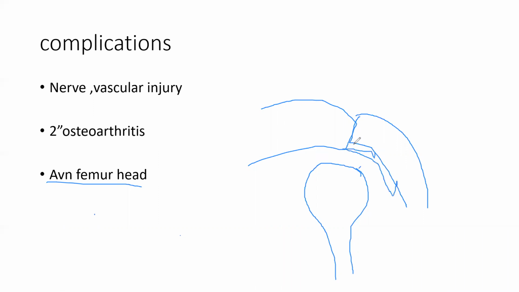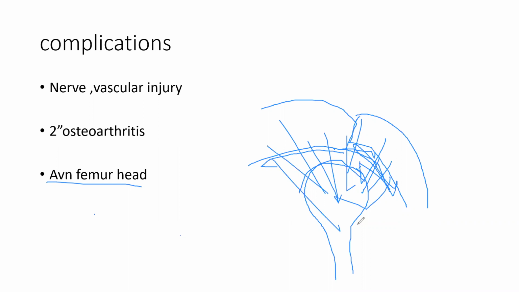Now it is because of destruction of cartilage, the cartilage on this side will also start getting destroyed. Once the cartilage of the acetabulum has gone, the femur head cartilage would go too. Now there would be the start of arthritis. Arthritis means destruction of the cartilage of both joint surfaces, which leads to problems in the joint surface. So it is causing secondary osteoarthritis. Because of the fracture, osteoarthritis has started.